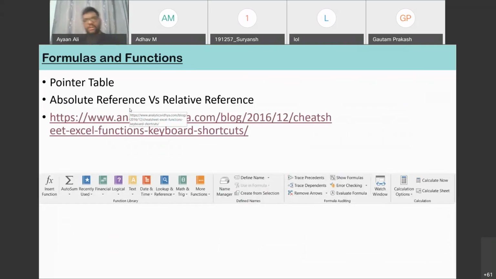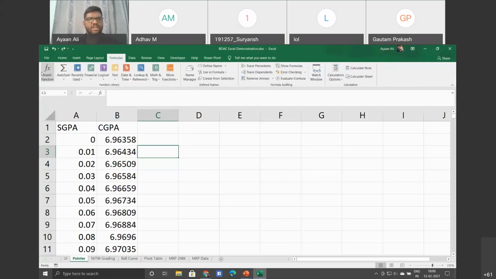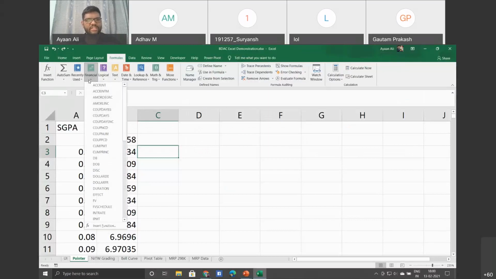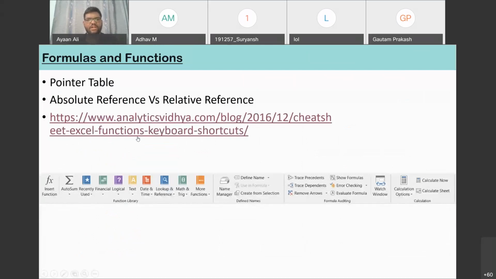So next, if you go to this tab, this is your formulas tab. This is your function list. I have added the same screenshot here. This is your entire function library, and you can see the financial functions, then logical functions, text functions, date and time. And I found one very interesting link here, so I'll be going through it, because Excel has almost 500 to 600 plus functions. We can't be discussing each and every one of them. I have found this link, so we'll just see the most important ones here.